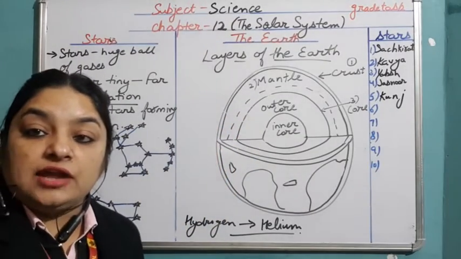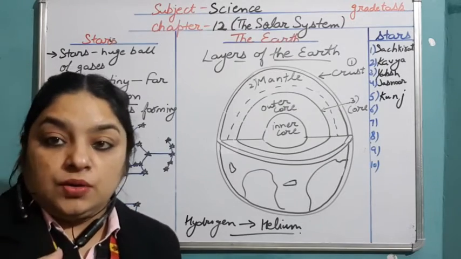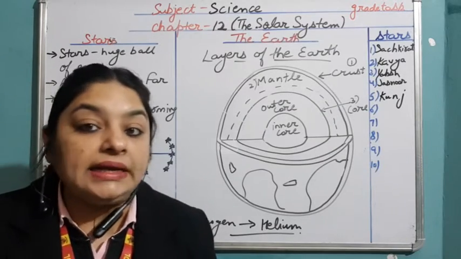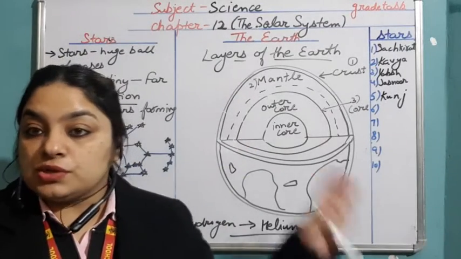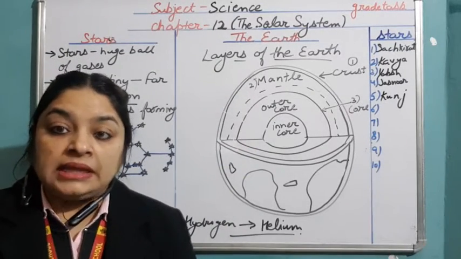And when any volcano erupts, at that time the magma comes out on the surface of the earth, right? It comes out from this portion of the earth. So this was all about the layers of the earth.